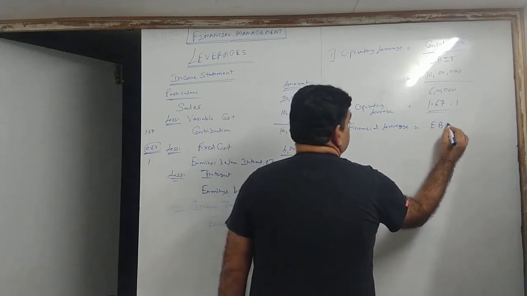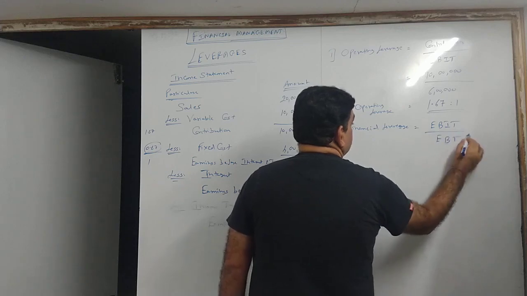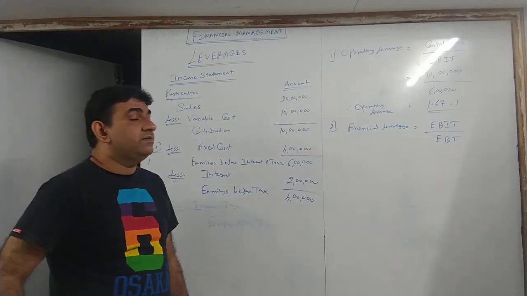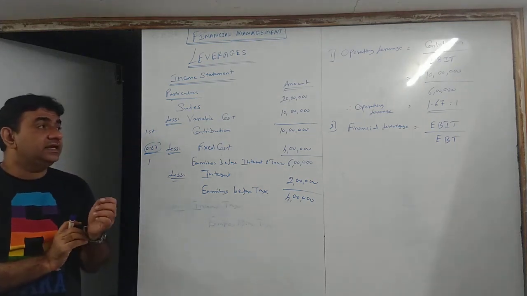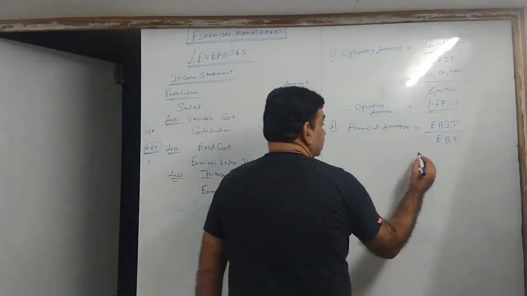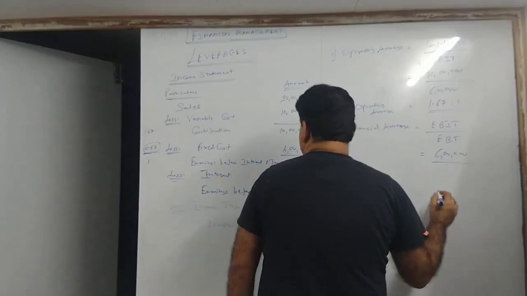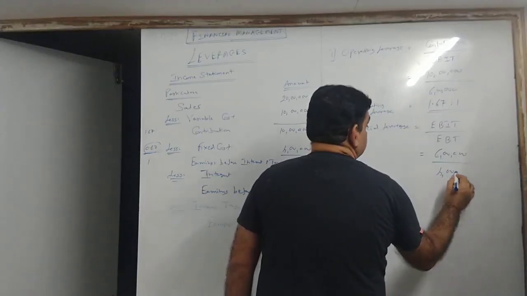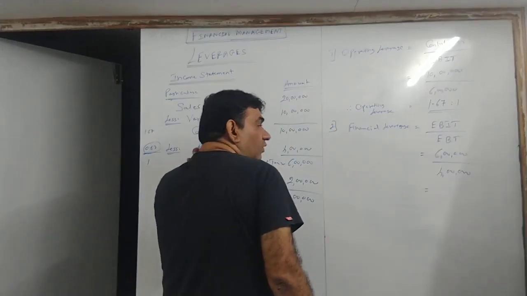Financial leverage will be EBIT upon EBT. Let's calculate. EBIT is 6 lakhs. EBT is 4 lakhs. 6 divided by 4.